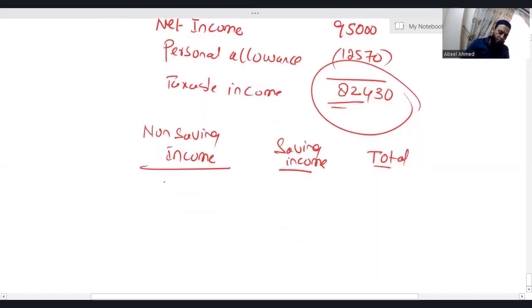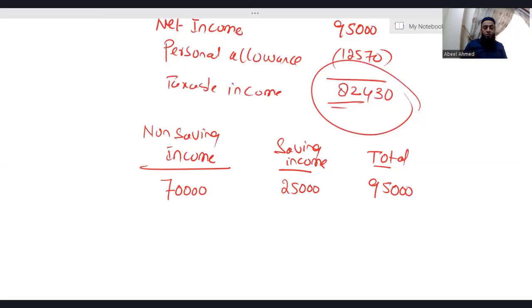Non-saving is 70,000. Saving is 25,000. The total is 95,000. When you have more than one source of income, personal allowance is always deducted from the non-saving income first while calculating taxation.